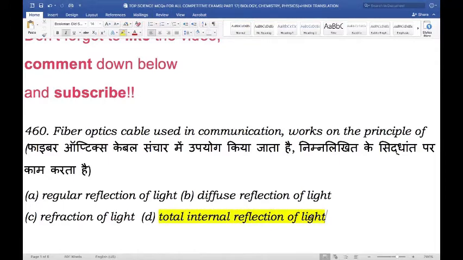The optical fiber is a device which works on the principle of total internal reflection, by which light signals can be transmitted from one place to another with a negligible loss of energy.